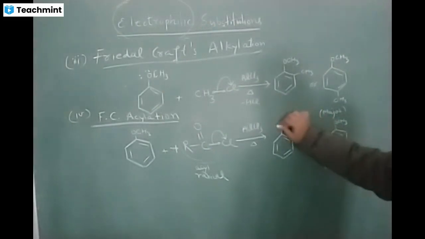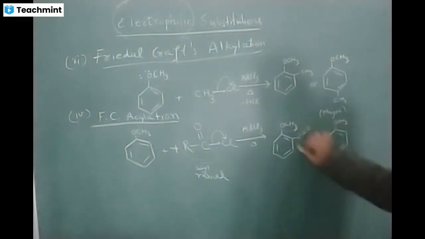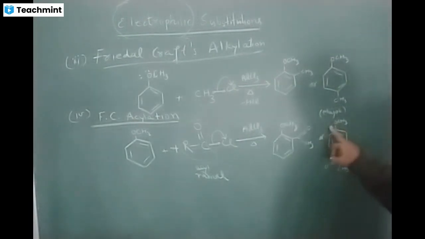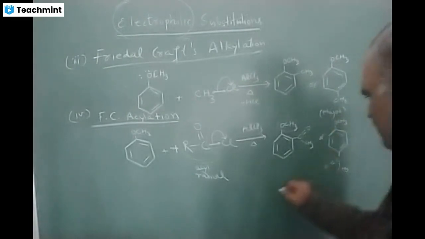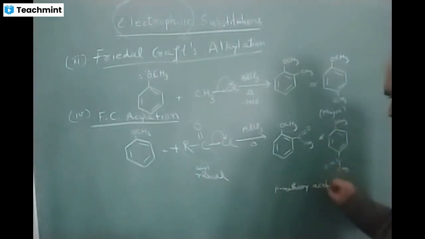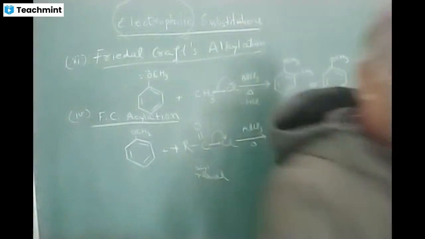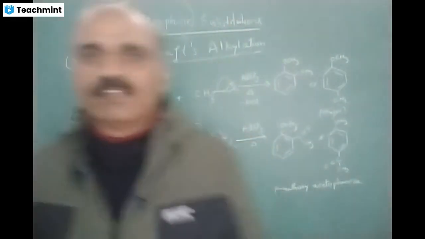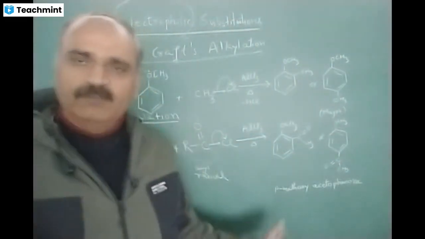See, this is methoxy and this is acetyl. It has got preference here. So, ortho-methoxy acetophenone. Similarly, para-methoxy acetophenone. So, the major product is para-methoxy acetophenone. Okay. So these were the electrophilic substitution reactions of ethers.